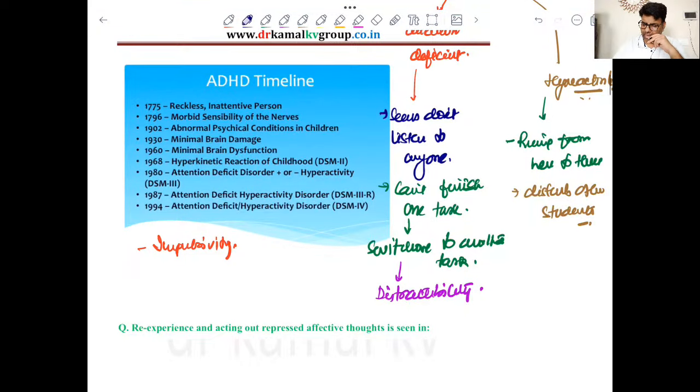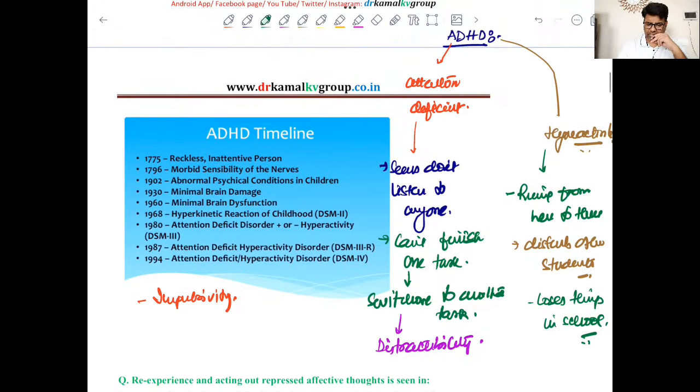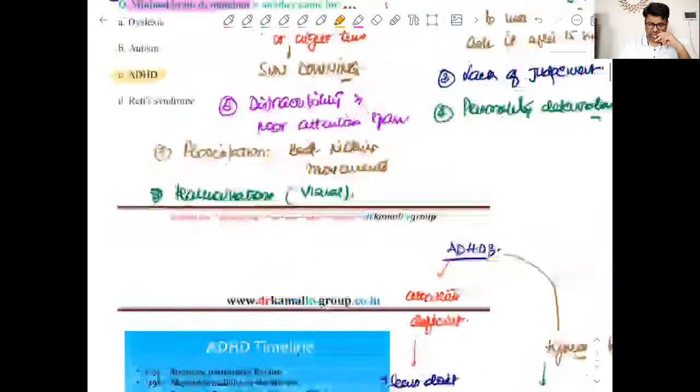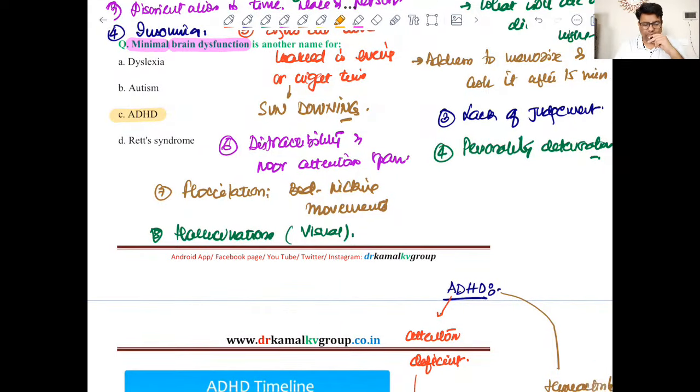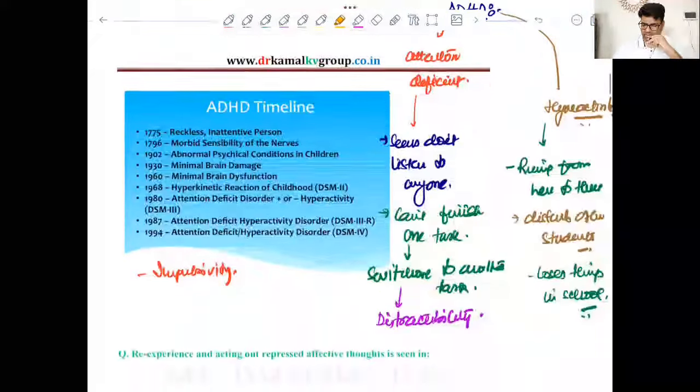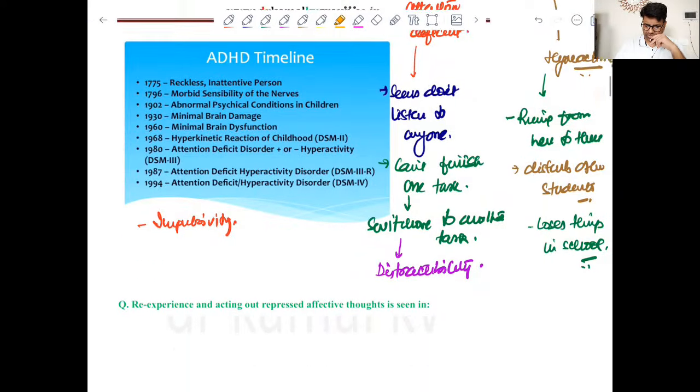And the child often loses things in school. That is also one more feature. And it is quite easy to make a diagnosis. Previously it was known as minimal brain dysfunction, okay? So this is in short about ADHD.